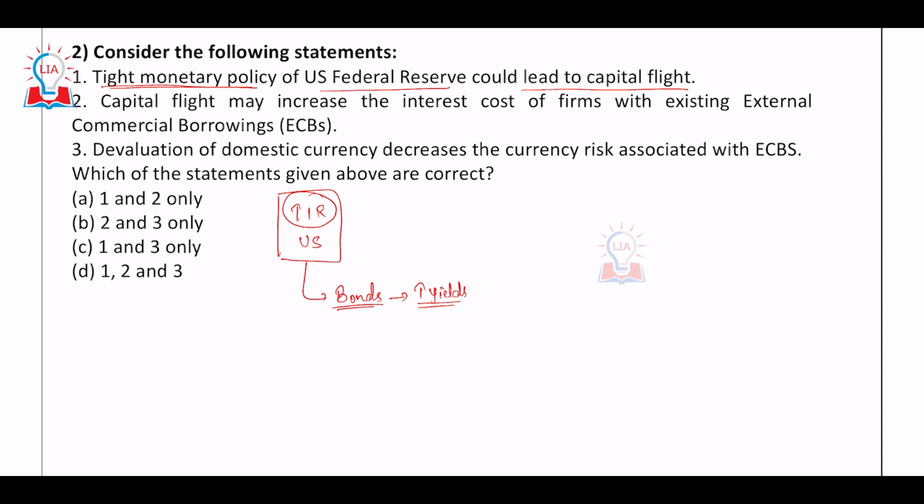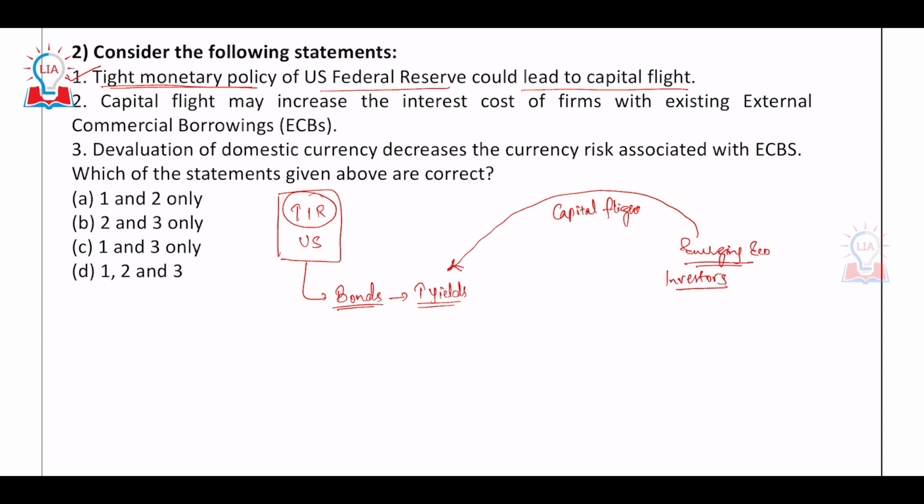So if bonds are yielding a high amount of money, what will happen to the investors who are sitting in, let's say, emerging economies? So emerging economies like India. What will these people do? Obviously the moment they see that the yields are rising, don't you think they run away towards US? This would be called capital flight. By this measure, option 1 is absolutely right. So with this, you can't eliminate anything. So 1 is right. What about the second option?